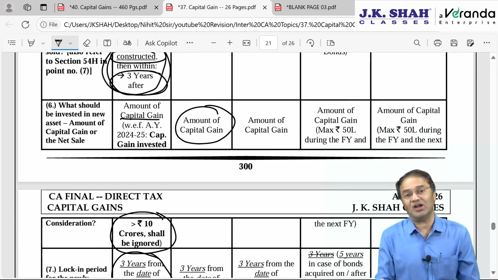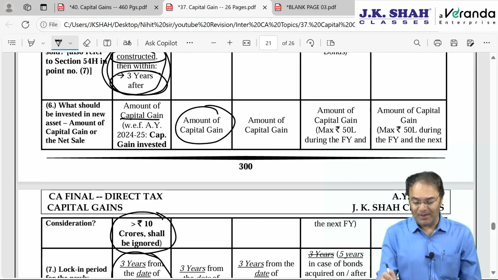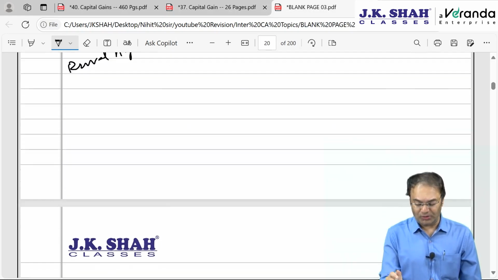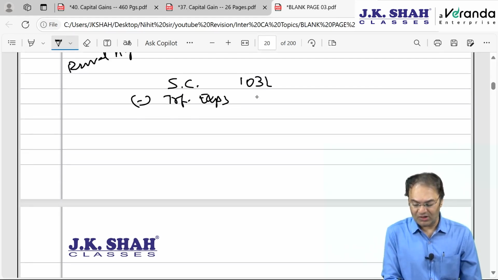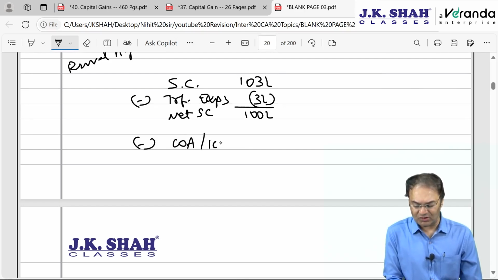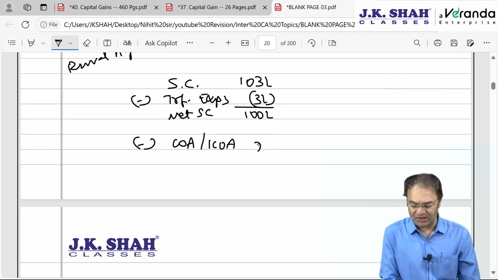What is to be invested is the amount of capital gain, just like section 54. Everywhere, the capital gain amount is to be utilized. For example, your sale consideration is 103 lakhs, less transfer expense, brokerage, etc. is 3 lakh rupees. Net sale consideration therefore will be 100 lakhs. And now the cost of acquisition, or maybe indexed cost of acquisition, whatever you subtract, is supposedly 70 lakhs. Then the LTCG capital gain will be 30 lakhs.